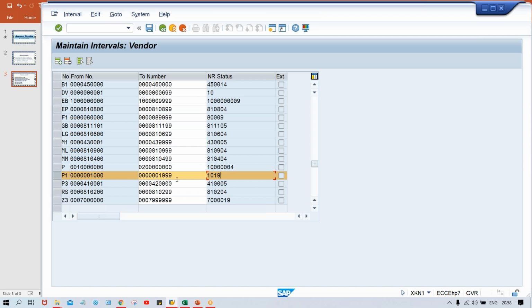It is 1000 to 1999. And in that, what is the NR status? It means number in status, guys. It is 1014, it was there earlier. Watch the previous video, it is clearly visible in that. 1014 was there. So what is the next number, guys? 1014 plus 1, so the system is going to generate 1015.